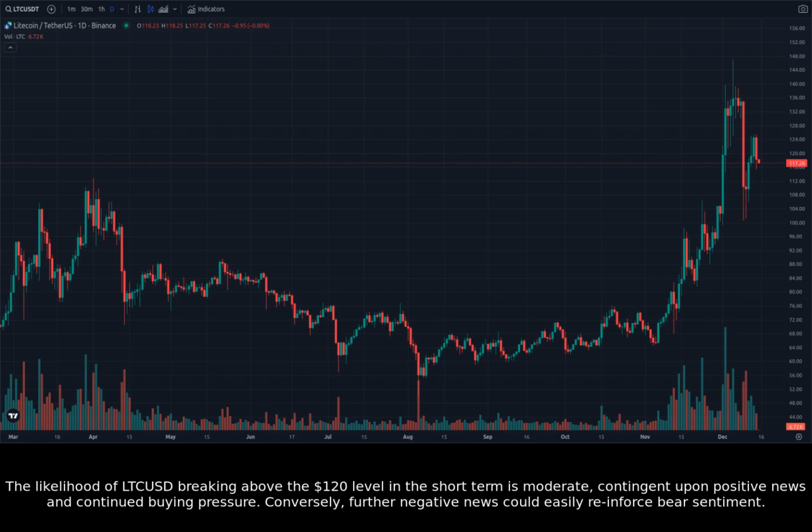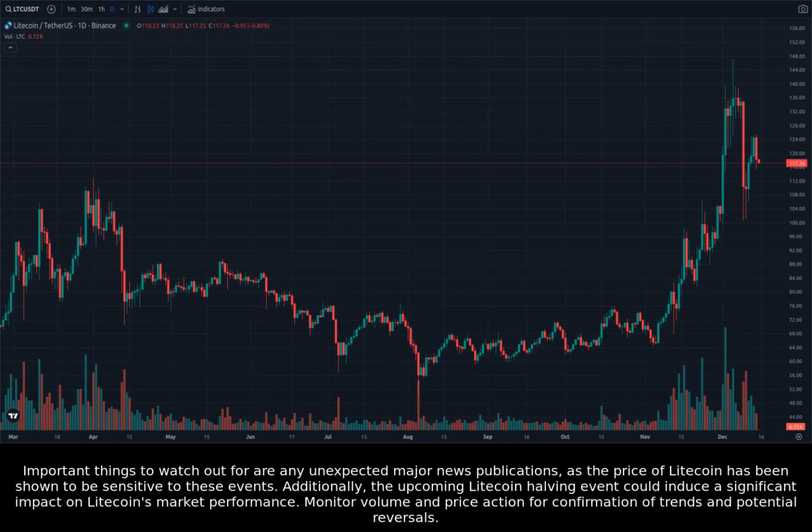The likelihood of LTCUSD breaking above the $120 level in the short term is moderate, contingent upon positive news and continued buying pressure. Conversely, further negative news could easily reinforce bear sentiment. Important things to watch out for are any unexpected major news publications, as the price of Litecoin has been shown to be sensitive to these events.